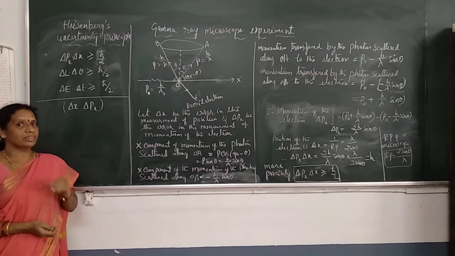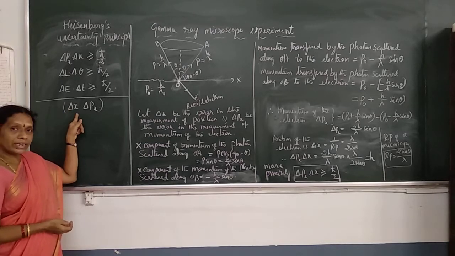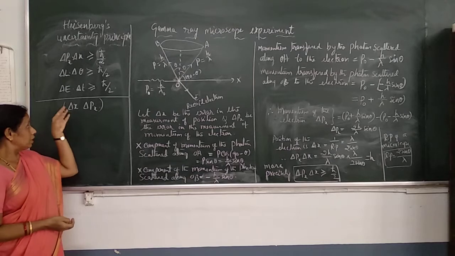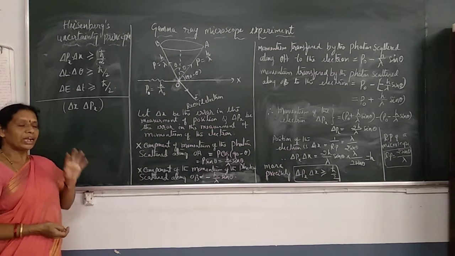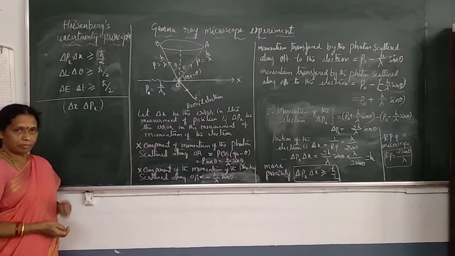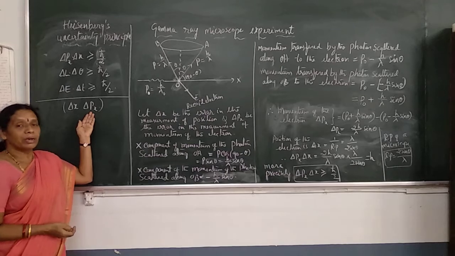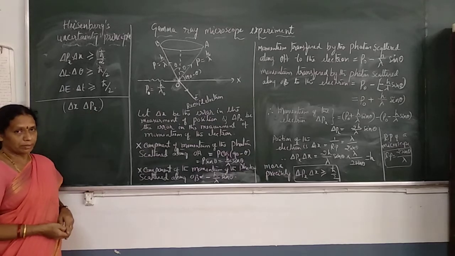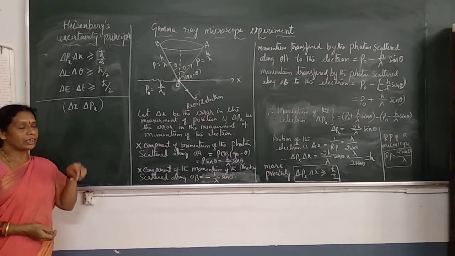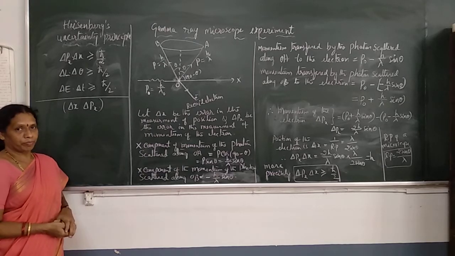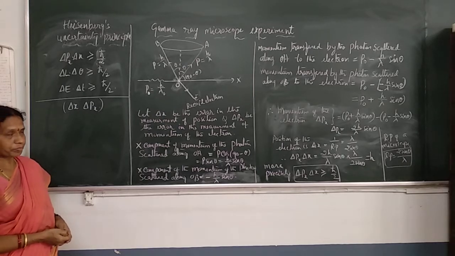According to Heisenberg's uncertainty principle, it is not possible to measure delta x and delta px, the position and momentum, simultaneously with 100% accuracy. That means if delta x is measured accurately, there will be some error in the measurement of px. If px is measured accurately, there will be some error in the measurement of the position. This is what Heisenberg's uncertainty principle says.